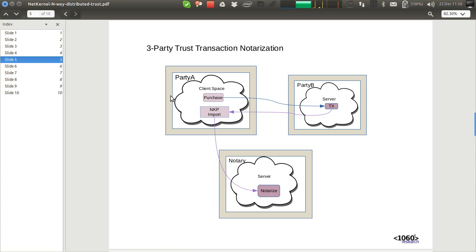And we're going to basically have 3 parties. Each party has an address space, as in that ROC abstraction I showed you. Party A has an endpoint that will initiate a purchase. That can make the purchase to Party B's receiving endpoint on Party B's side. And we'll set up an NKP relationship to a notary so that this notarization endpoint essentially becomes resolvable and available as a resource in Party A's address space.